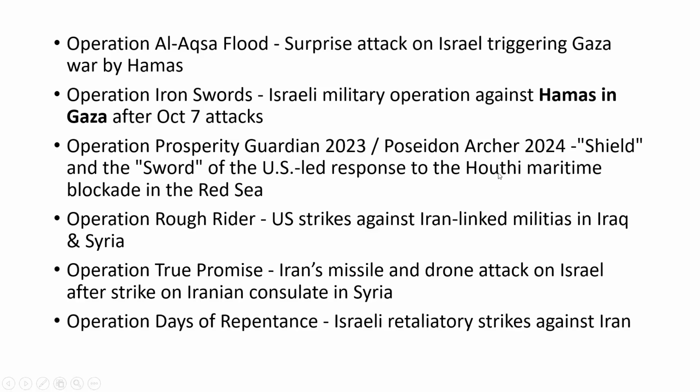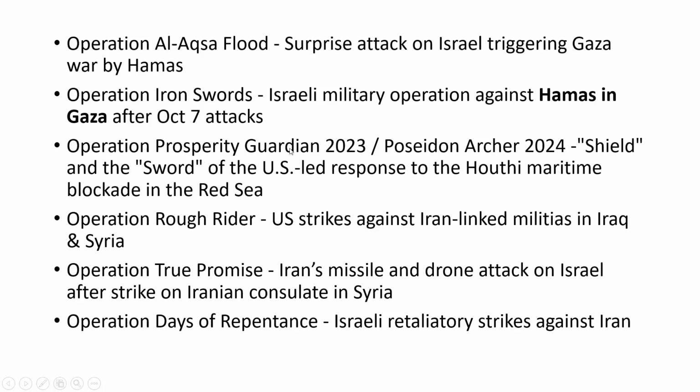So this rebel group had blockaded the Red Sea. The US response to disrupt or clear the blockade of Houthi was Operation Prosperity Guardian or Poseidon Archer. It may be a very older attack that happened in 2023 and 2024, but I wanted to put this because this is a very important operation.